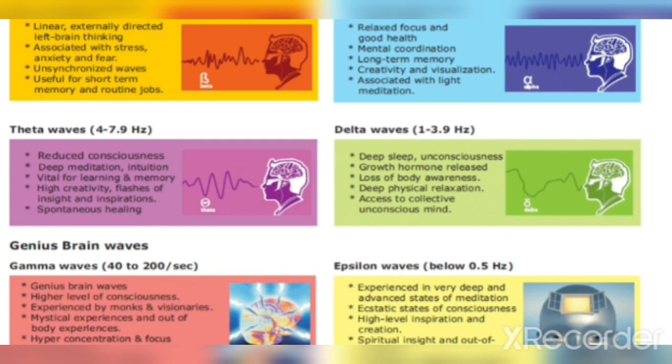Alpha waves, the frequency is 8 to 13.9 Hz. Alpha waves are seen during relaxed focus and good health. This indicates mental coordination. These are meant for long-term memory, creativity, and visualization associated with light meditation.